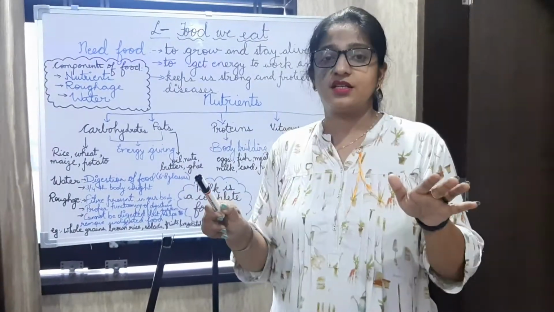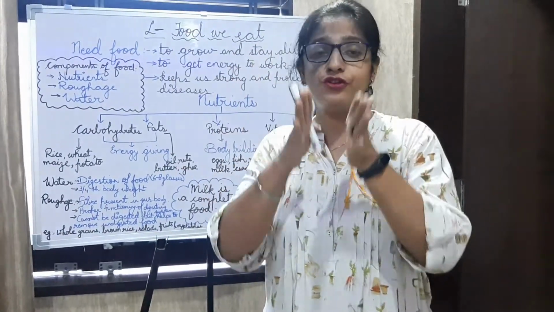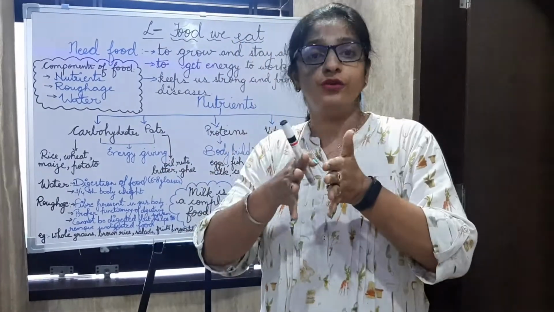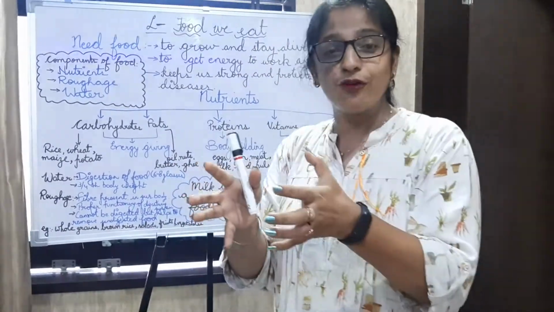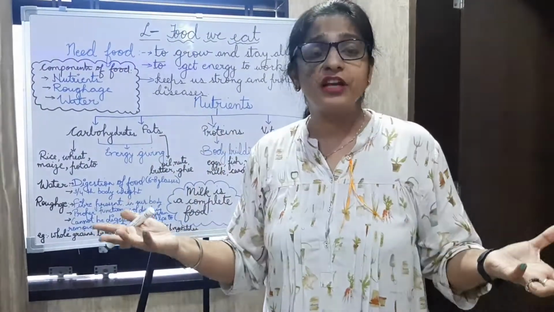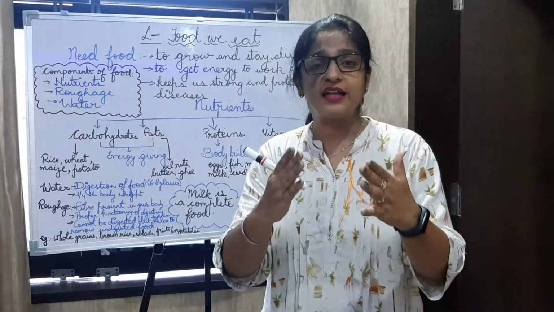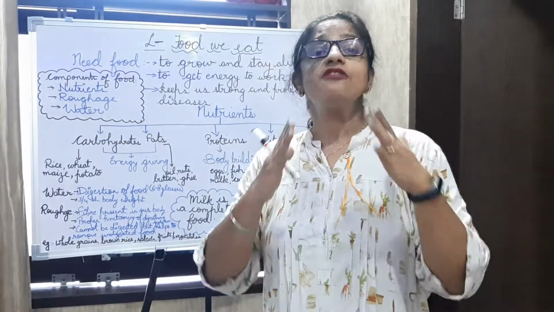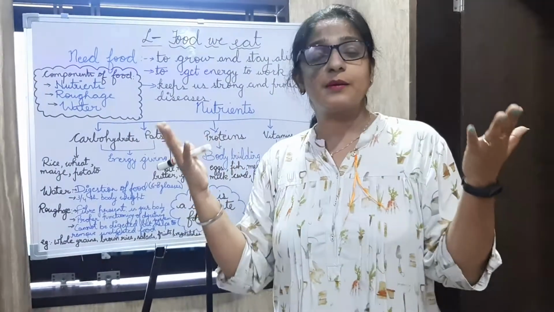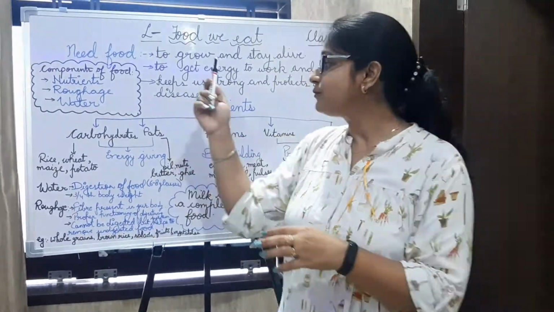You know why? Because our body needs every type of nutrient, which we can get from different types of food. If we stuck to one type of food, our body will take just one type of nutrient. That won't be enough for our body to grow healthy. So that is the answer to your question, that we have to eat different types of food made by our mother. We cannot stick to one food. So now come to the nutrients.